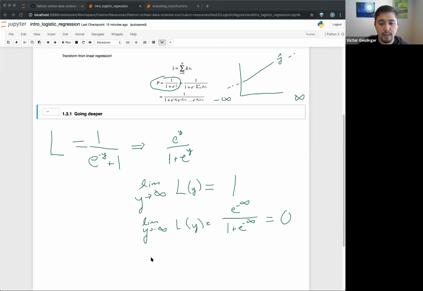And then our last one is, okay, well, what happens when y equals 0? So when we have this equation right here, we say, okay, we have e to the power of 0, which is just 1, okay? And then 1 plus e to the power of 0, which is also 1, okay? So that means you have 1 over 2, okay? So it turns out that when y equals 0, we actually get 1/2. Okay, so this kind of gives us an idea of what this function is doing.